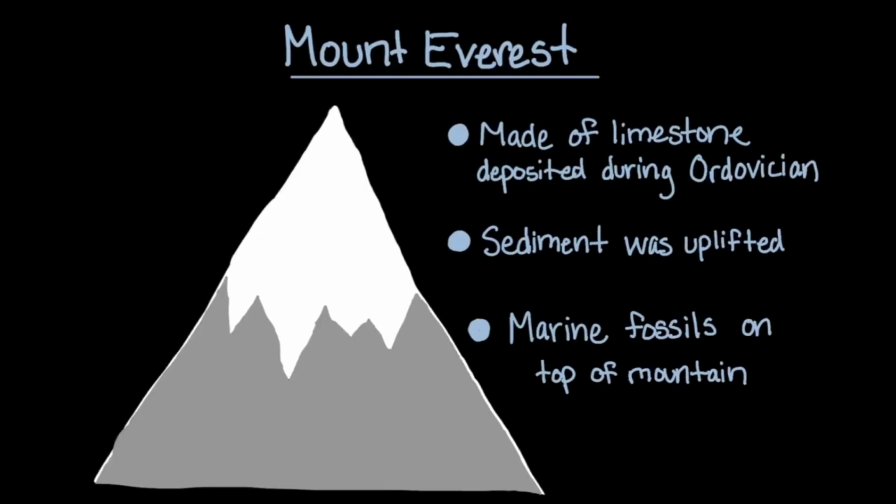The limestone sediment that forms Mount Everest was deposited during the Ordovician period. Limestone is deposited in marine environments. This sediment was later uplifted when continents collided with one another, forming the Himalayan mountains. This explains why there are marine fossils found on Mount Everest.